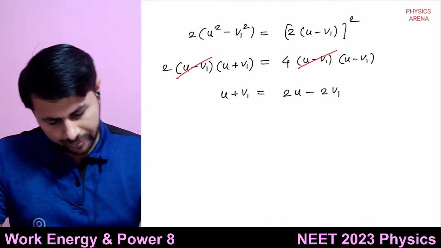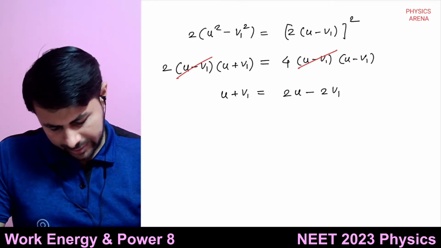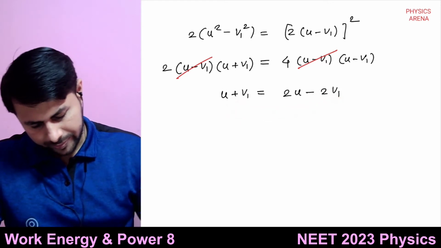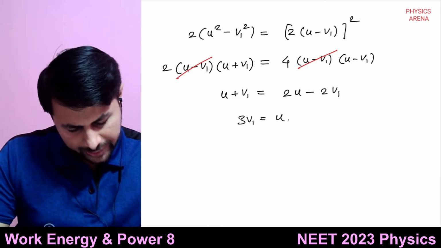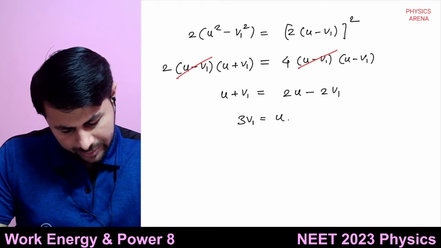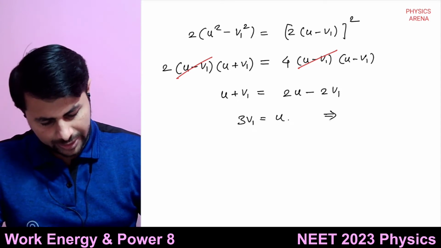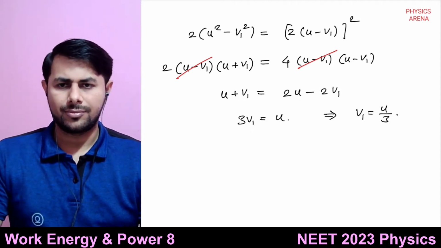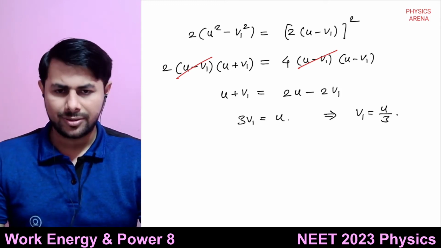And then we get 3v1 equals u. So that means v1 is equal to u by 3. Okay, clear till this point?